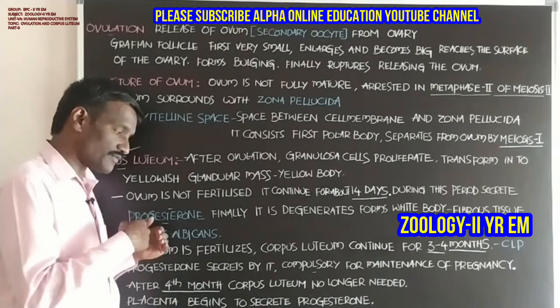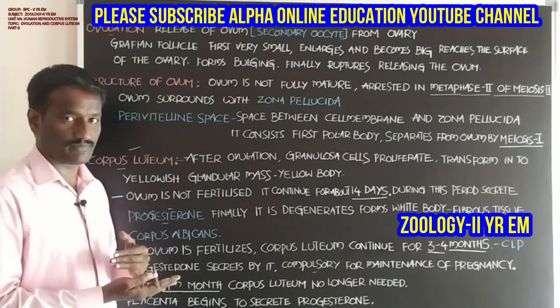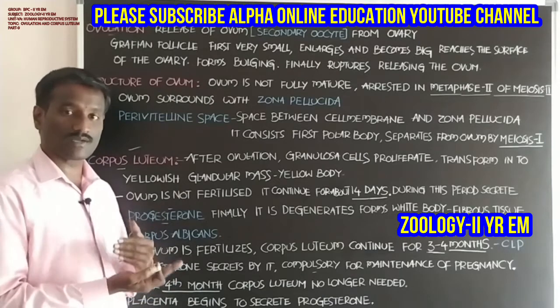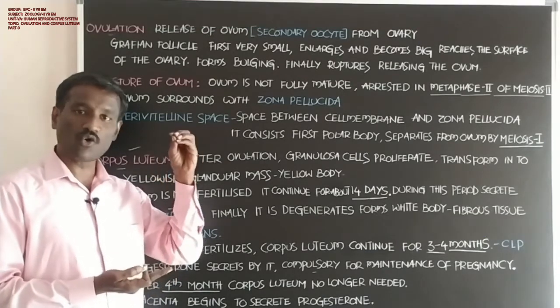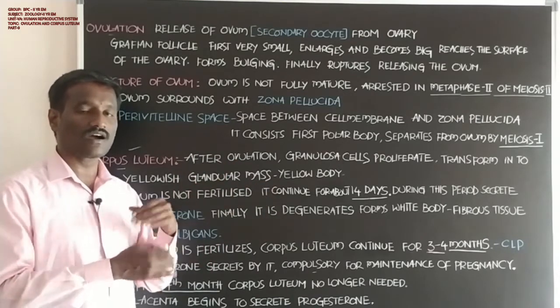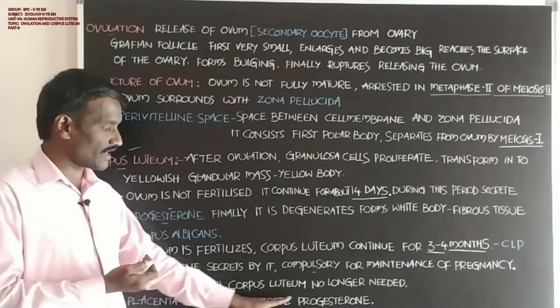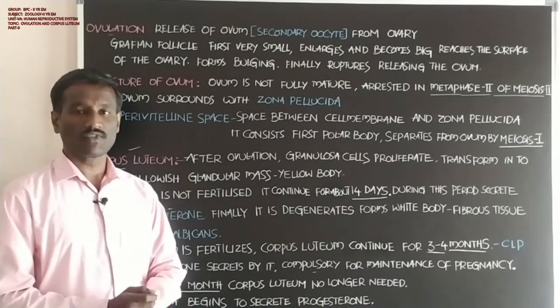After the 4th month of pregnancy, in the gestation period, the corpus luteum is no longer needed, and at the same time the placenta begins to secrete progesterone. What about the placenta, students?